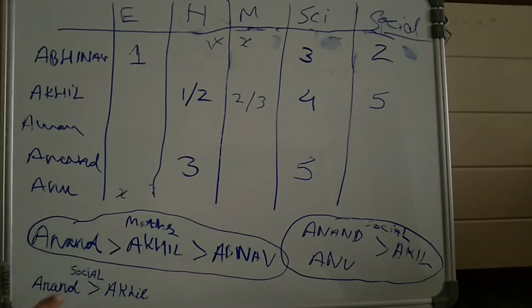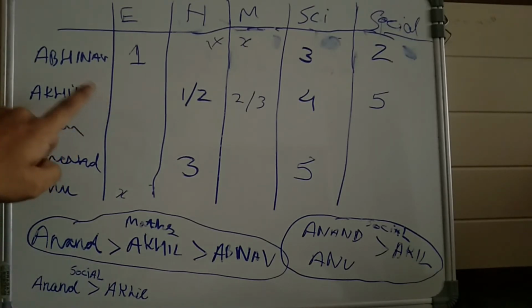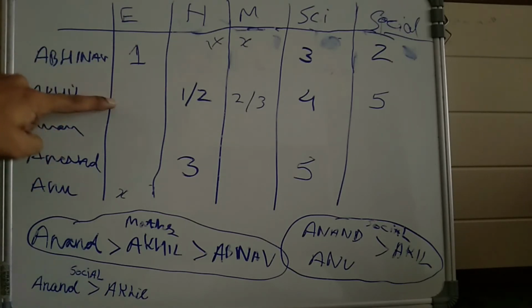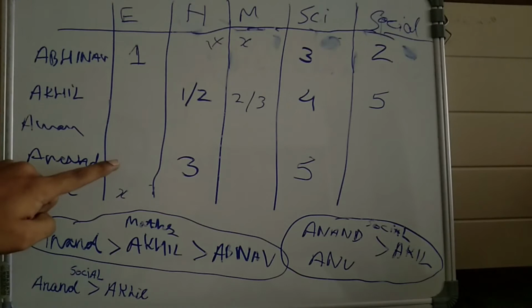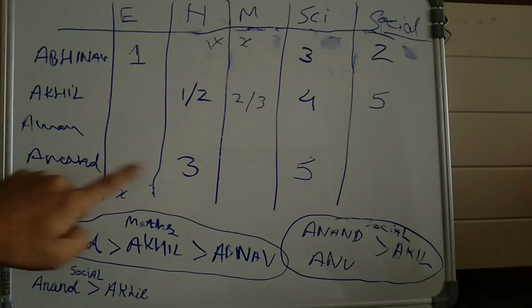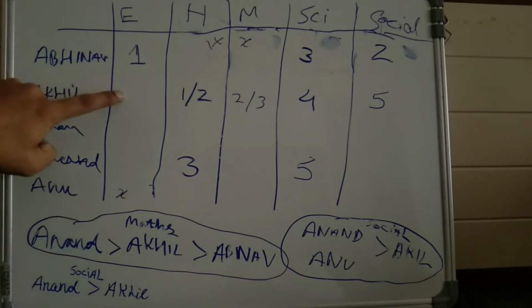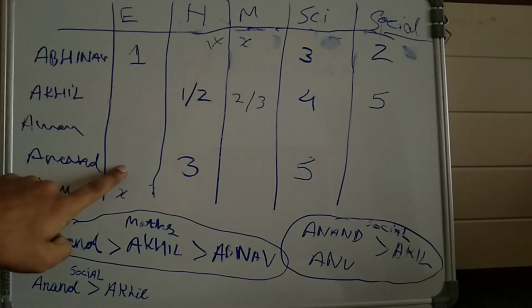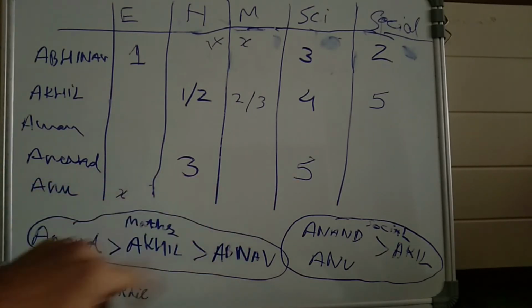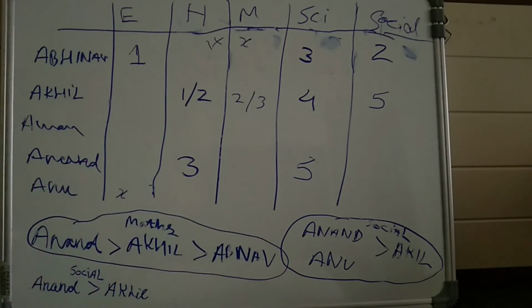Okay, so if we look at these conditions, Anand is better than Akhil only in maths and social. So it means in the other 3 subjects Akhil is better than Anand. So if we see what rank Akhil can score in English, if Akhil scores 2, then Anand can't score 3, can score 4, can't score 5. So the possible value will be 4. If Akhil scores 3, then again the possible value will be 4 because 3 and 5 are already taken. So the only possible value for Anand over here is 4.